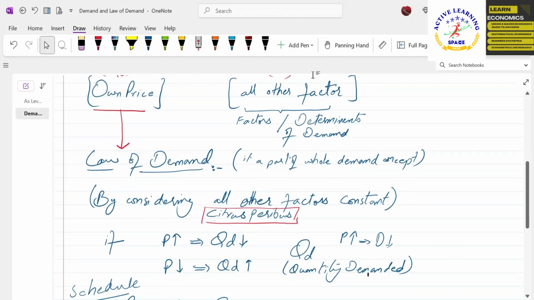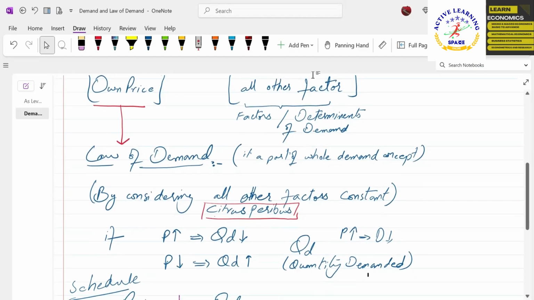Okay. So, ceteris paribus. Now, this is the form of a definition that I always like to write. Ceteris paribus, if the price of a product or a good increases, then its quantity demanded decreases, and vice versa. We can say, if the price of that good decreases, then its quantity demanded will increase. So this is what is called the law of demand.